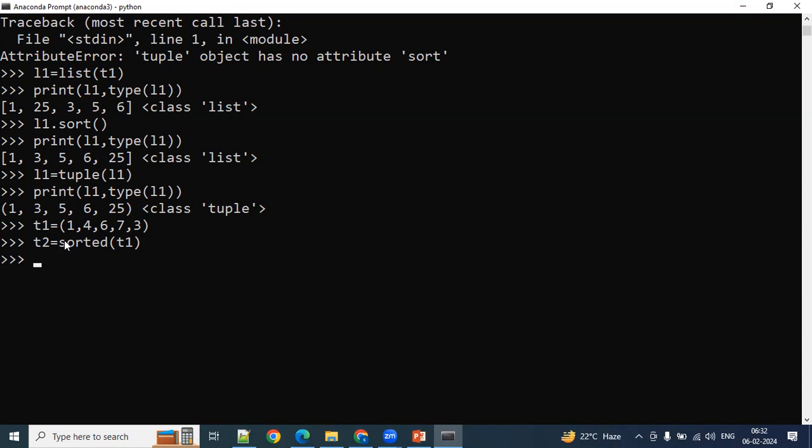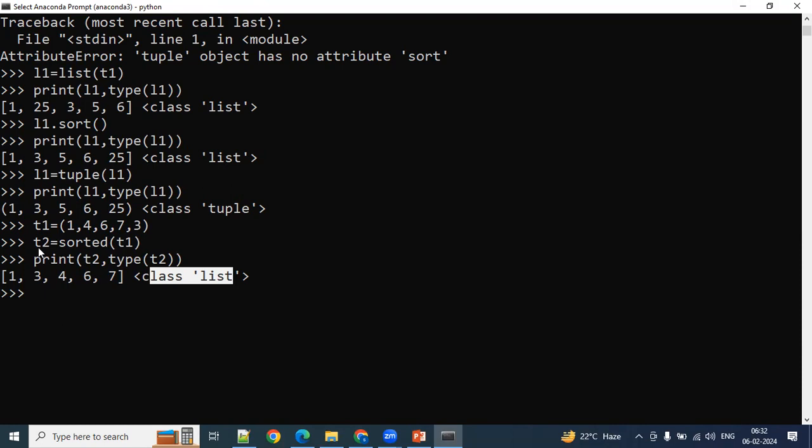Let me execute this one. I want to know what is the data type of T2. How do you know that? Print of type of T2, and I want to print T2 here. See what is the output of the sorted function? List. But I want it in a tuple format.